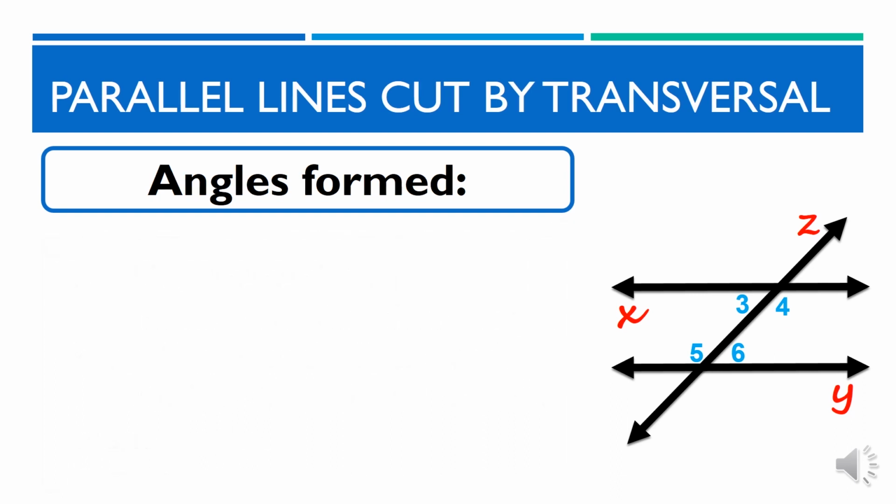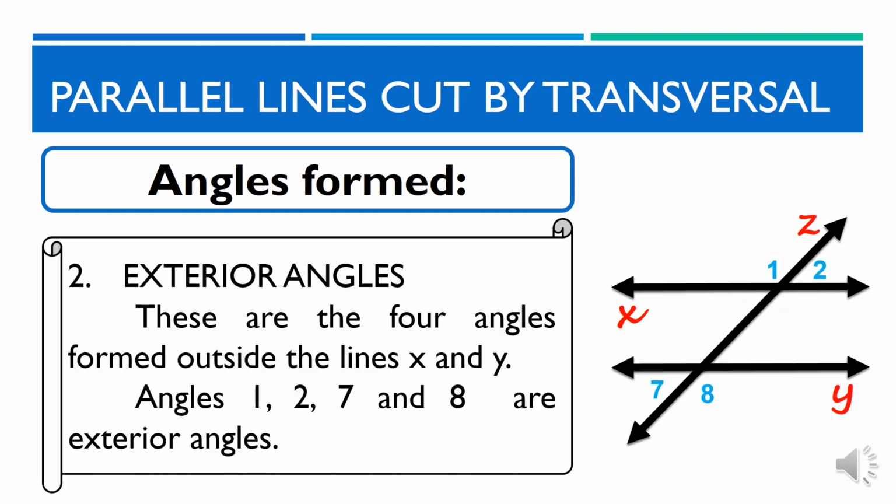Number 2, exterior angles. There are 4 angles formed outside lines X and Y. Angles 1, 2, 7, and 8 are exterior angles. Ito naman ay ang mga angles sa labas ng parallel lines. Kung makikita ninyo, ito ay ang mga angles 1, 2, 7, at 8.